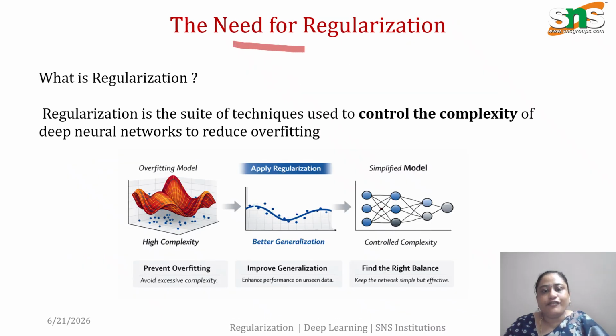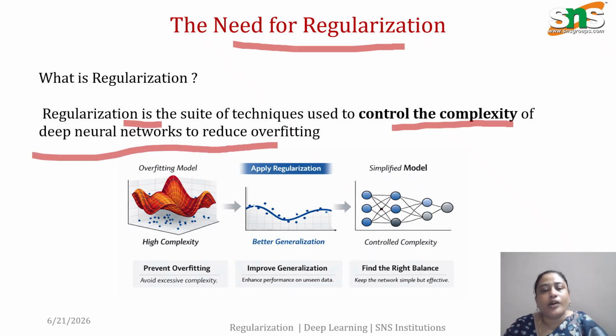Let's see the need for regularization, or let's define the regularization technique. As we all know, regularization is a technique that is used to control the complexity of deep neural networks in order to avoid overfitting. The main goal of regularization is to make the model learn the training data more effectively rather than memorizing it.